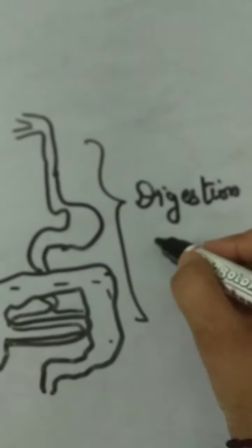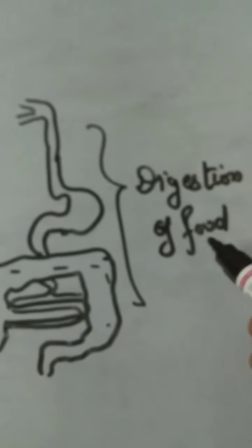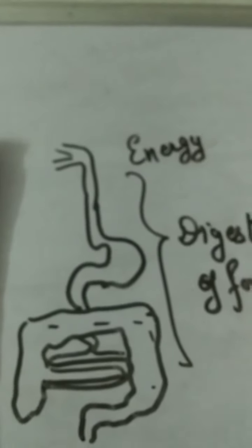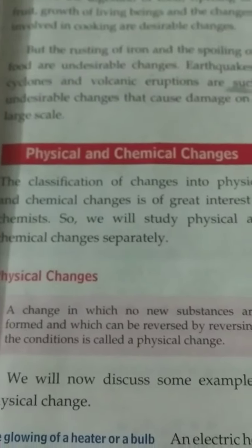Digestion of food. Desirable change because it gives energy to the body for different purposes. Growth of living beings, the change involved is a desirable change. Cyclone, which causes maximum damage, is a natural disaster. And volcanic eruption. Both are undesirable changes which are not useful for living beings.